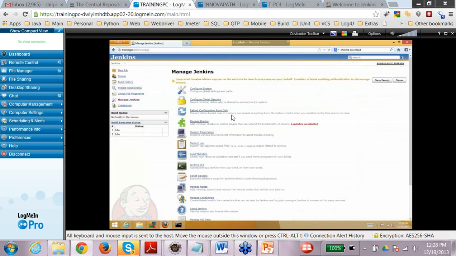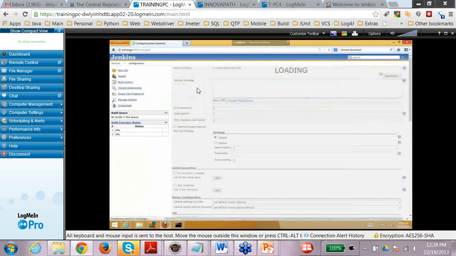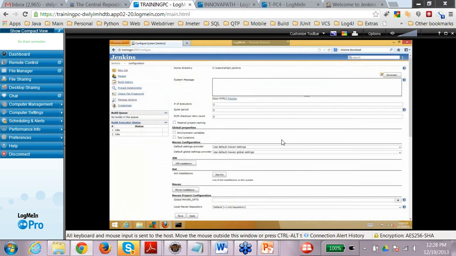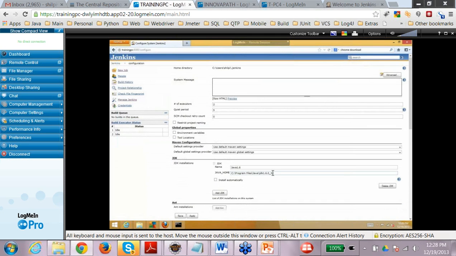This is your first step, and go to Configure System. Here I have already configured, but if you are configuring for the first time, you have to click on JDK installation, and if Java is already installed, just give a particular name and give the path of the JDK installation.